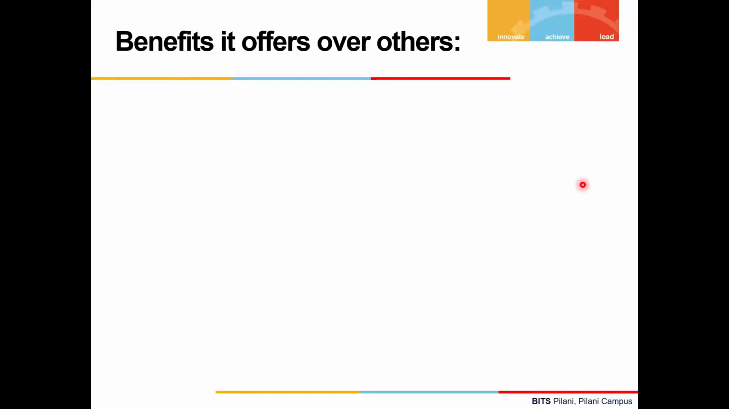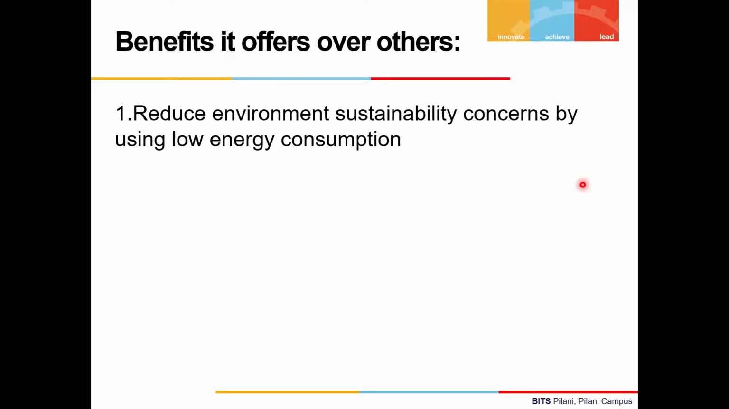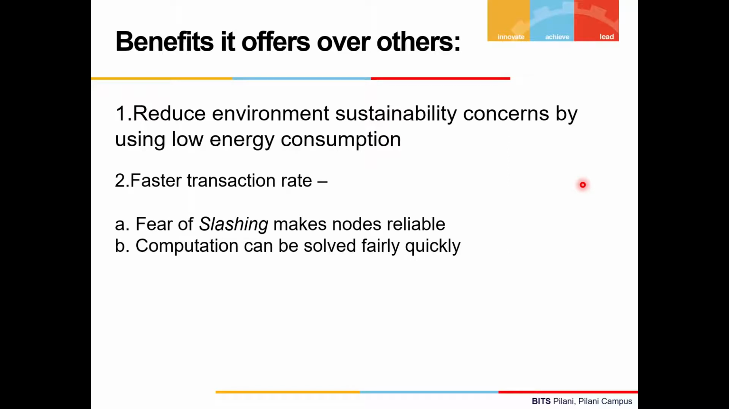Now, the benefits that the proof of stake model offers over the others. First, the proof of stake model reduces environmental sustainability concerns by using low energy consumption. As the solution searching process for proof of stake is very easy compared to proof of work, a negligible amount of energy is required in this case. Second, faster transaction rate. Fear of slashing makes the nodes reliable, and because only one validator is involved, it directly makes the transaction rate very fast, and computation can also be solved fairly quickly.